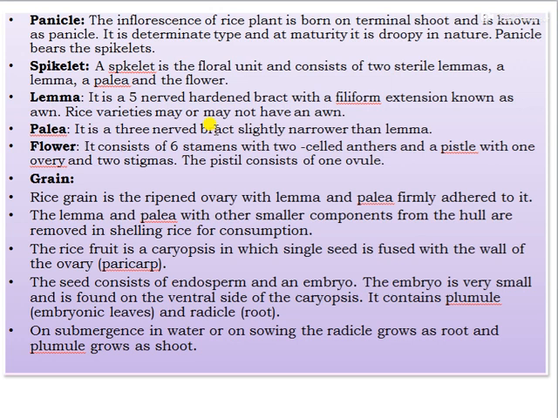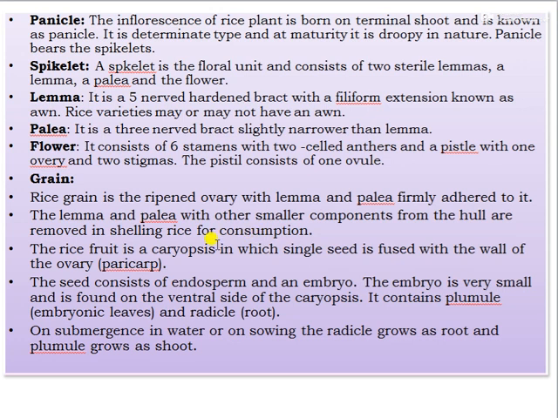Rice varieties may or may not have an awn. The palea is a three-nerved bract slightly narrower than the lemma, and the flower consists of six stamens with two-celled anthers, and the pistil with one ovary and two stigmas. The pistil has one ovule, that is a grain. Grain is the ripened ovary with the lemma and palea firmly adhering to it, and the lemma and palea with other smaller components form the hull, which is removed in the milling of rice for consumption.